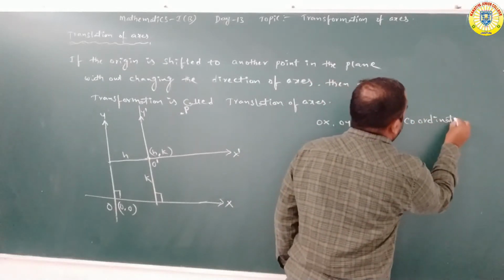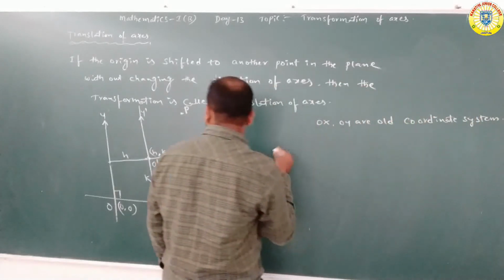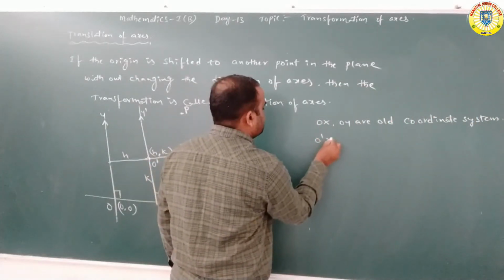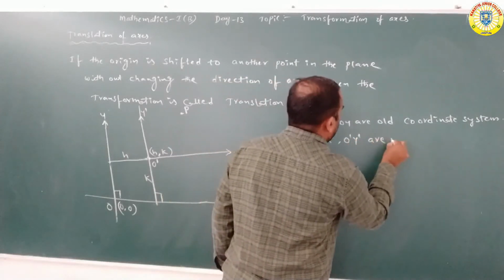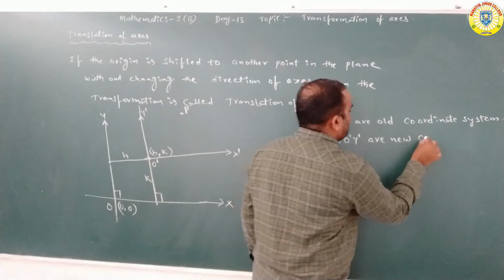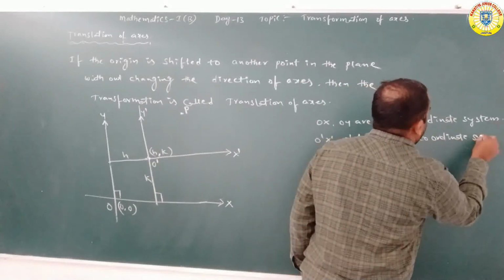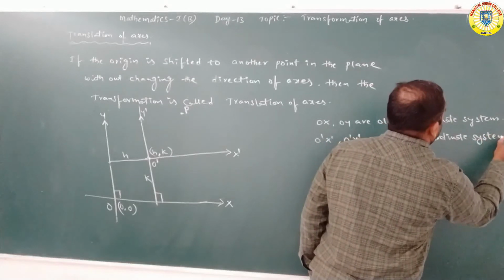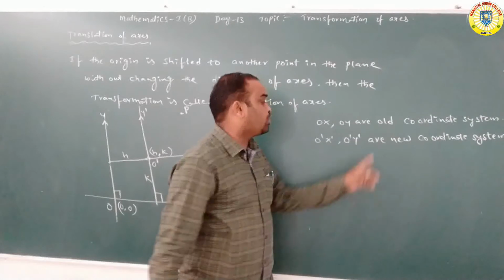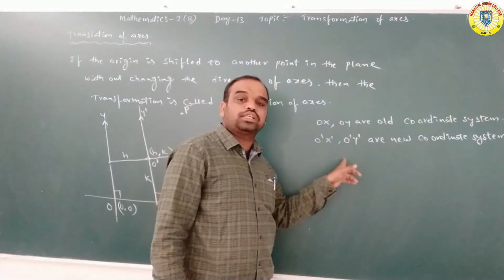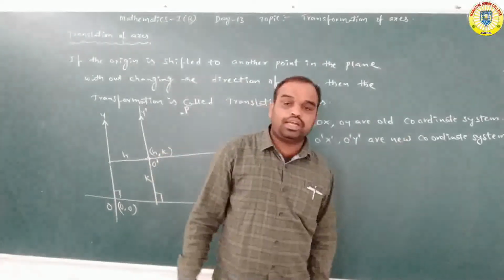Old coordinate system. Next is here. O dash X dash, O dash Y dash are the new coordinate system. OX, OY are the old coordinate system. O dash X dash, O dash Y dash are the new coordinate system.